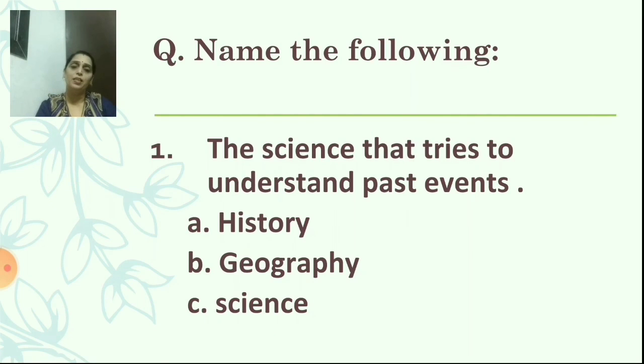Name the following. Here the statement is given. You are going to read and then guess the answer. Accordingly you are going to take it. So the first one is: the science that tries to understand past events. Yes, A. History, B. Geography, C. Science. Yes, and the answer will be history. Very good.